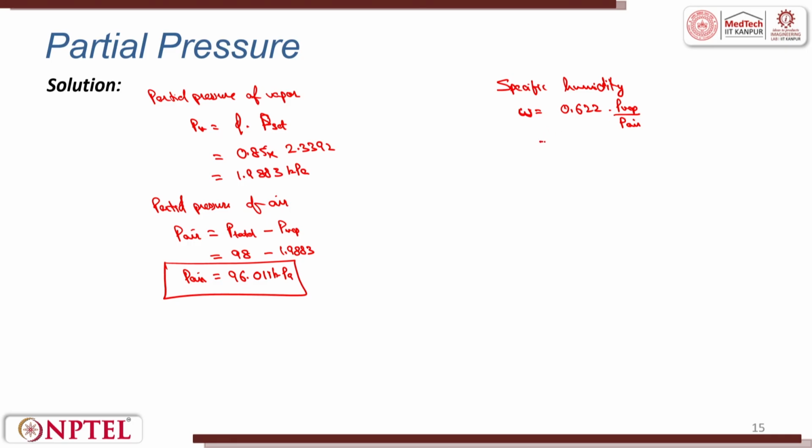So this will be 0.622 into 1.9883 by 96.011, and this value is 0.0128 kg vapor per kg of dry air. That is specific humidity. Now let us try to find the enthalpy.